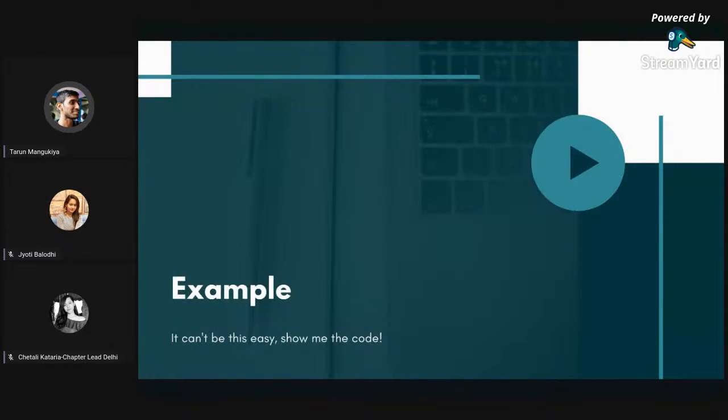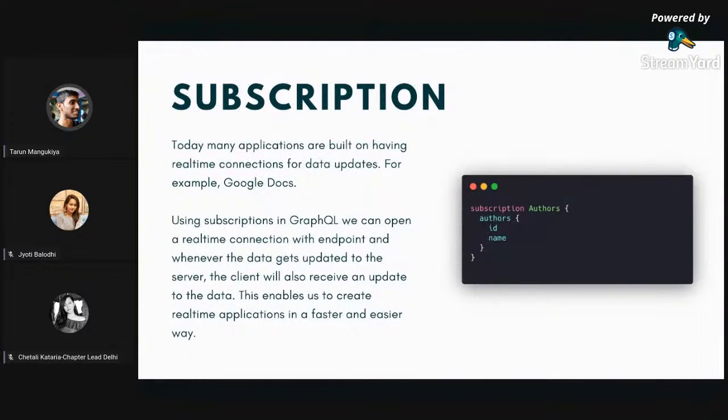Yeah, so let us go in. I mean, that's enough talk. Let us go and check how these things work, and I'll show you the exact same example. I have created a GraphQL API with books, categories and authors, and we'll show how we can query that data.